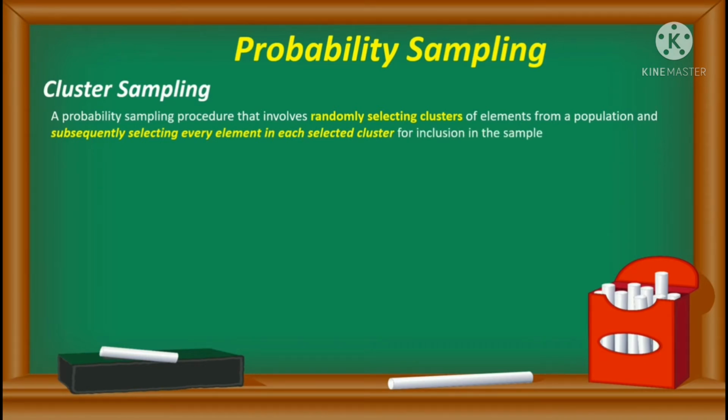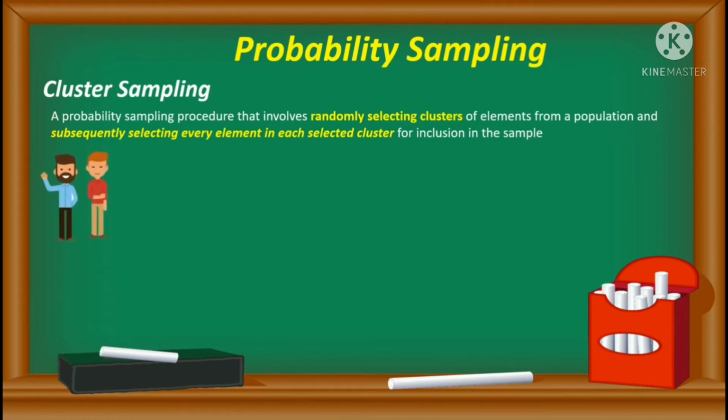So with cluster sampling, the researchers will divide the population into separate groups called clusters, which could be groups of externally homogeneous but internally heterogeneous groups. So then a simple random sample of a cluster is selected from a population.